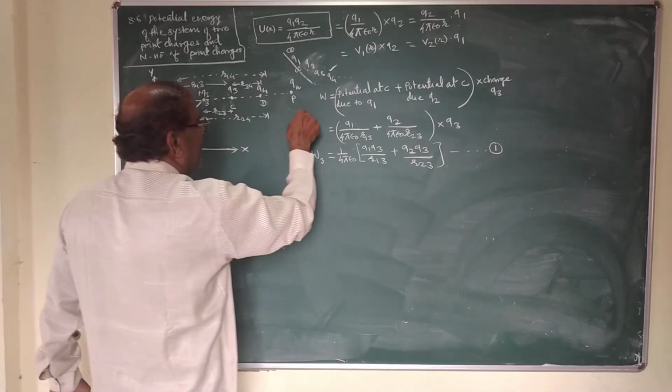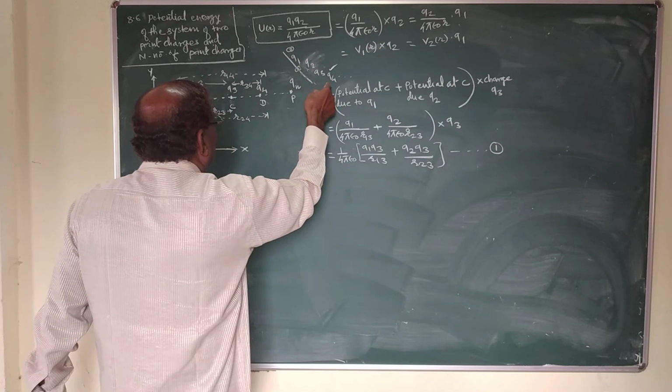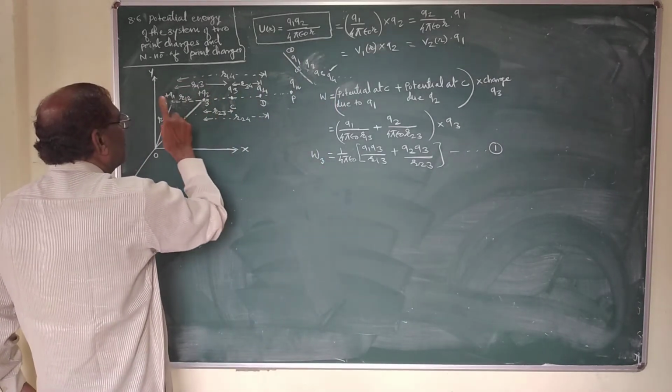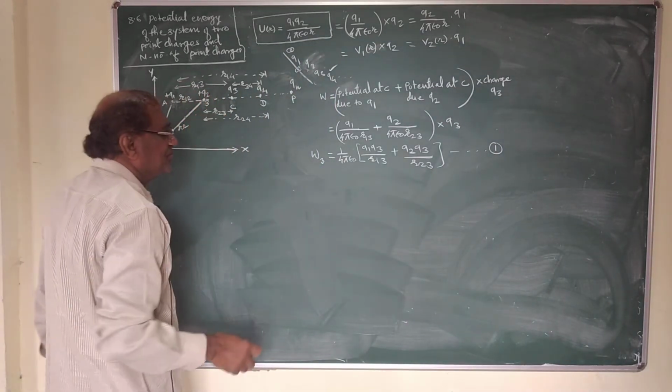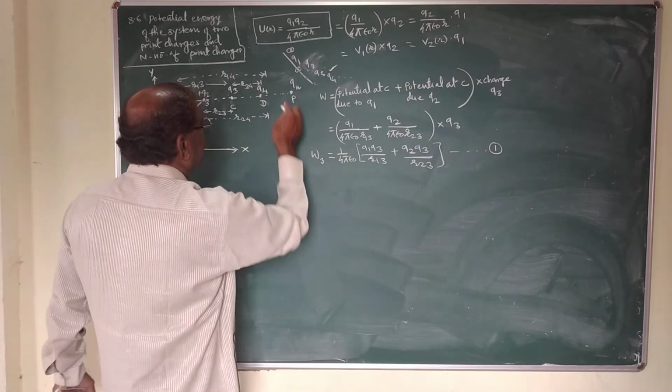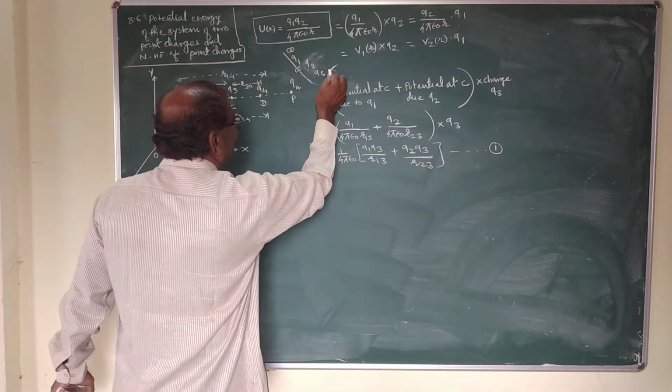This work done on Q4 charge against the electric field of Q1, Q2 and Q3 is stored as electrostatic potential energy in Q4 charge.